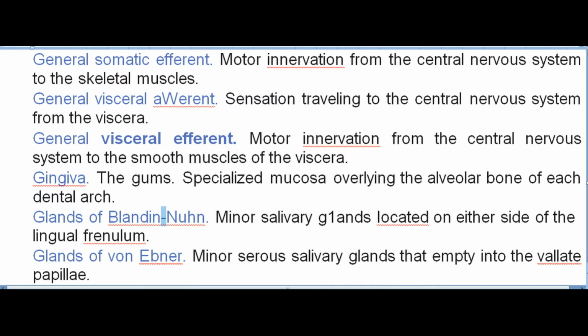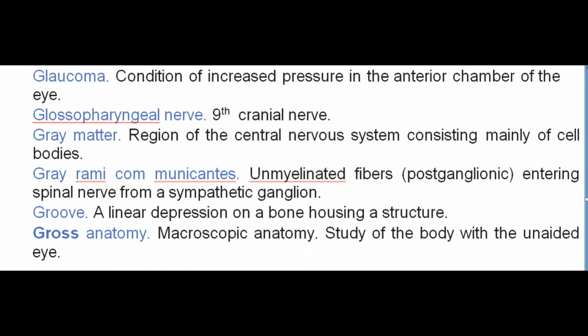Gingiva. The gums. Specialized mucosa overlying the alveolar bone of each dental arch. Glands of Blandin-Nuhn. Minor salivary glands located on either side of the lingual frenulum. Glands of von Ebner. Minor serous salivary glands that empty into the vallate papillae. Glaucoma.